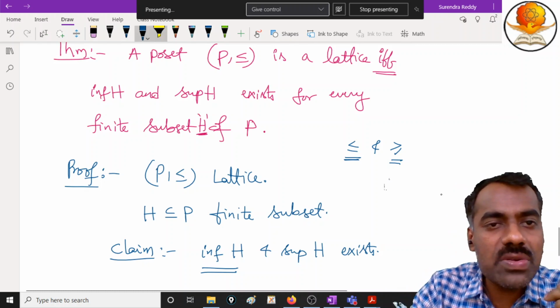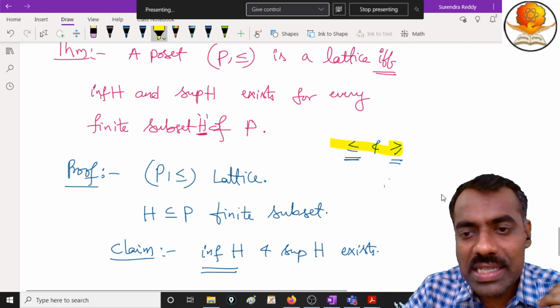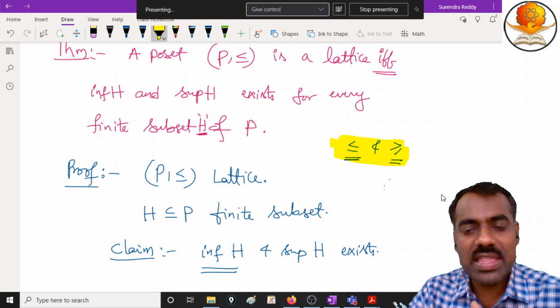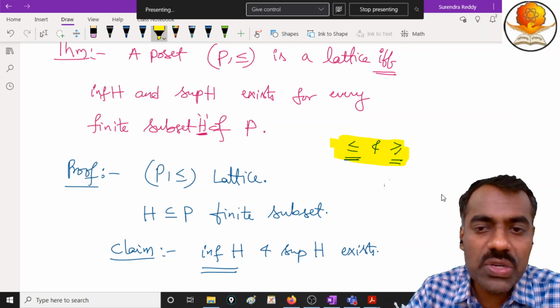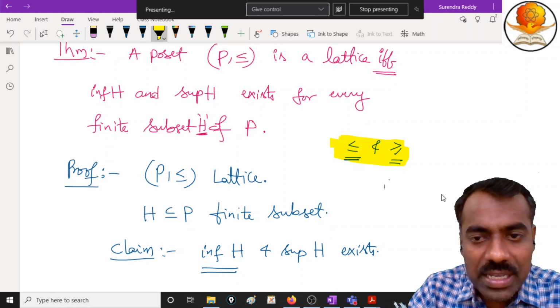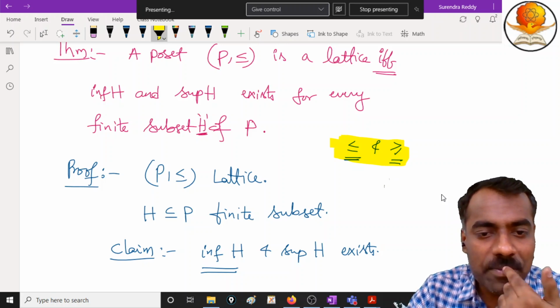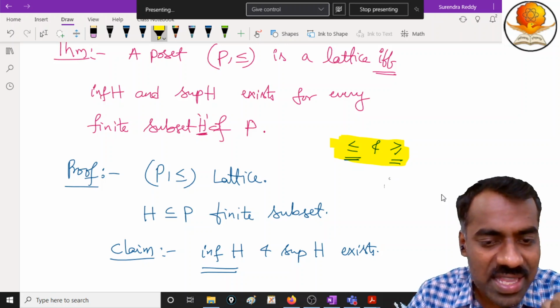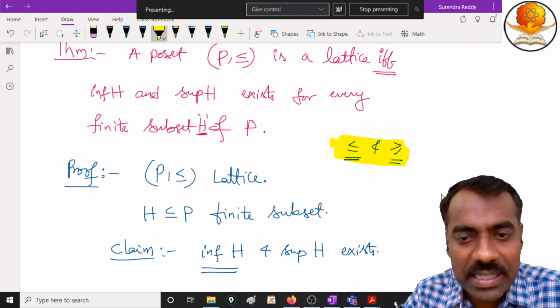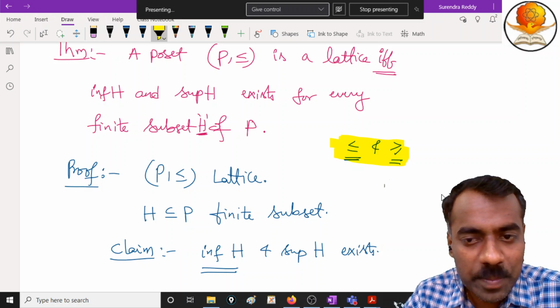If you have difficulty, you tell. One is less than or equal to, and the other one is greater than or equal to. So one is the dual of the other, right? So with respect to this, if at all the infimum exists, then that same element will be the supremum with respect to the other relation.